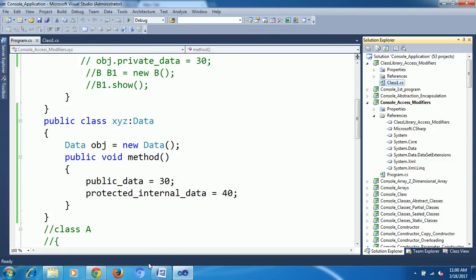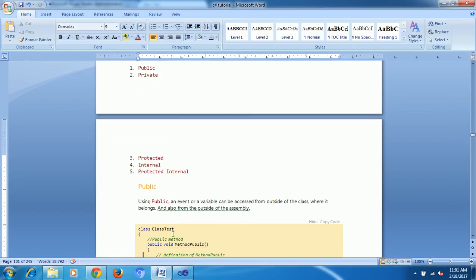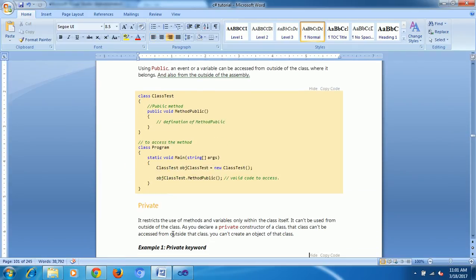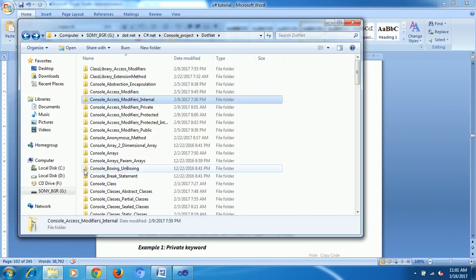Okay. I gave examples one by one, just go through them one by one. And in this project, I also gave the access modifiers for internal and private separately. I covered all topics here today with one example only.